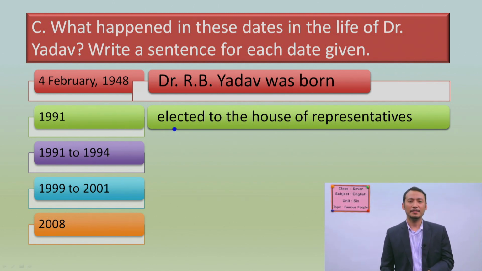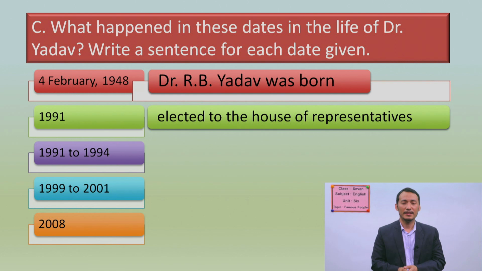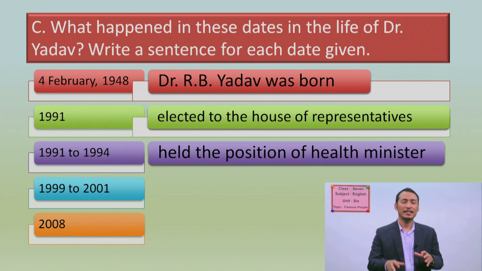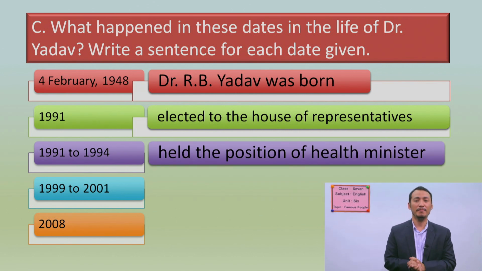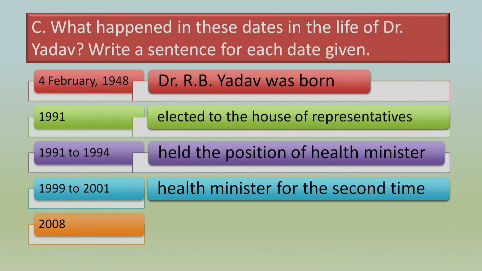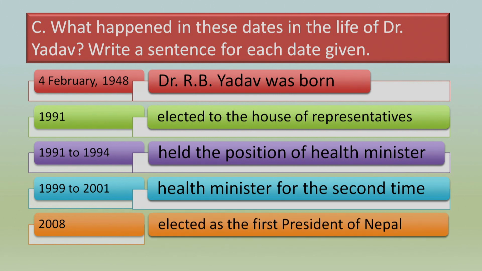Okay, now next, after being the representatives of the House, he got a kind of position in the government. What was that position? Yes, he became health minister, right? And for the first time. And there is another second time he became health minister during 1999 to 2001. Right, students? Yes. Now, finally, you all know that he became the first president of Nepal in 2008. Okay. So, is it clear, students?